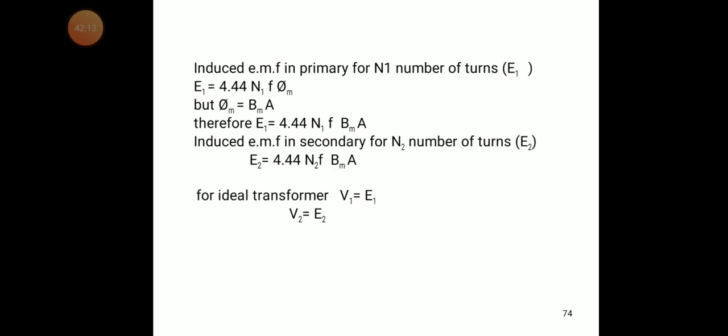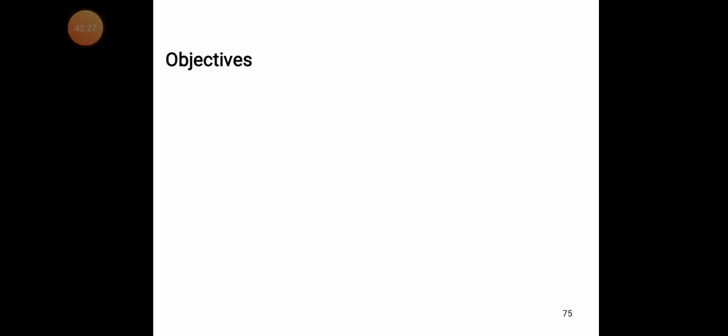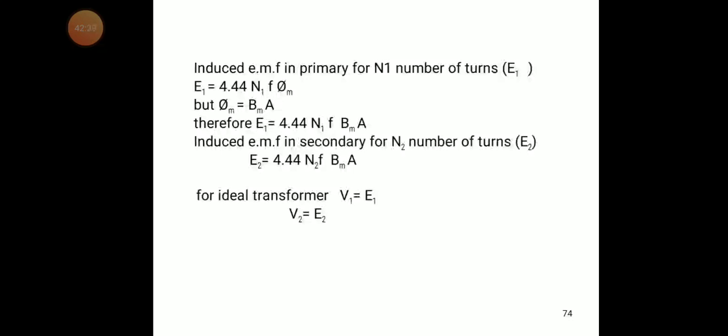After that we discussed the construction of the transformer. In the transformer we have the primary winding, the secondary winding, and the core. Generally a transformer has two types of cores, the iron core and the ferrite core. Depending on that, we use these types of cores. Coming to the cores, there are two types.